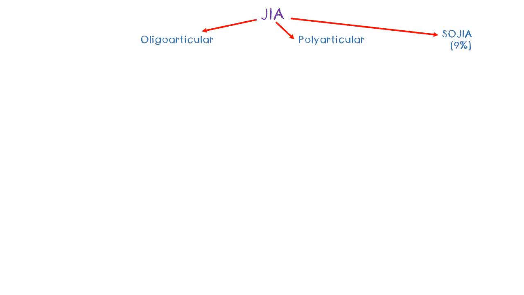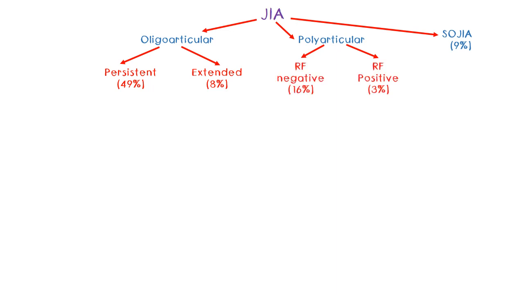So, JIA is mainly of 3 types: oligoarticular, polyarticular, and systemic onset JIA. So, oligoarticular means that only a few joints are involved. This can be of 2 types: persistent type, which is the commoner one, and the extended type. The polyarticular means a lot of joints are involved, that is, more than 4 joints. This is also twofold, so we have the rheumatoid factor negative one and the rheumatoid factor positive one. Of course, there is only one type of systemic onset JIA. The other types of importance will be considered in a while.